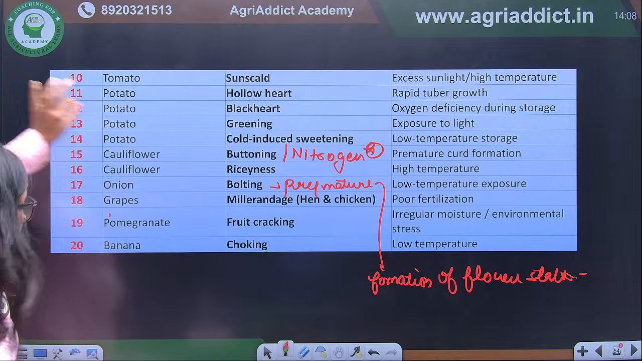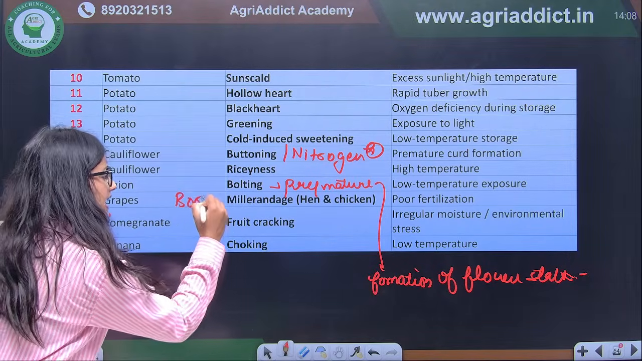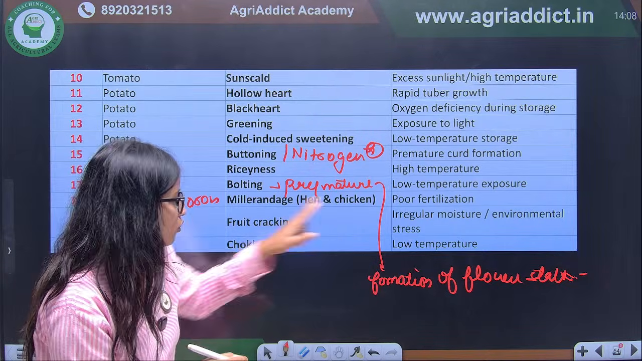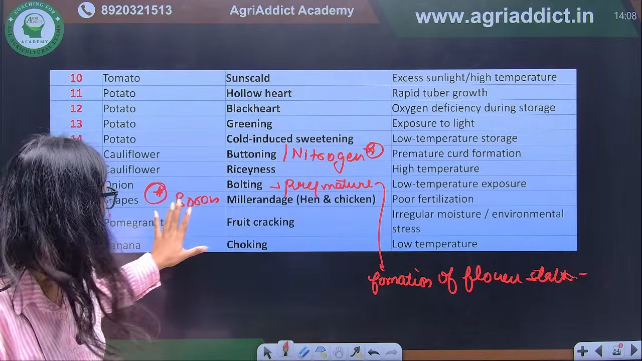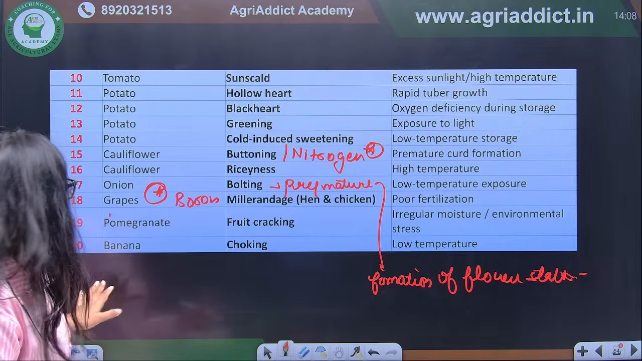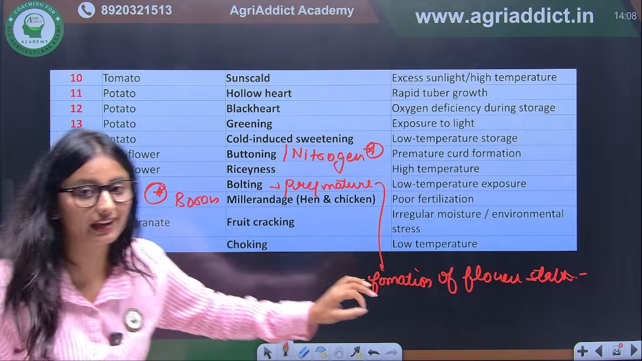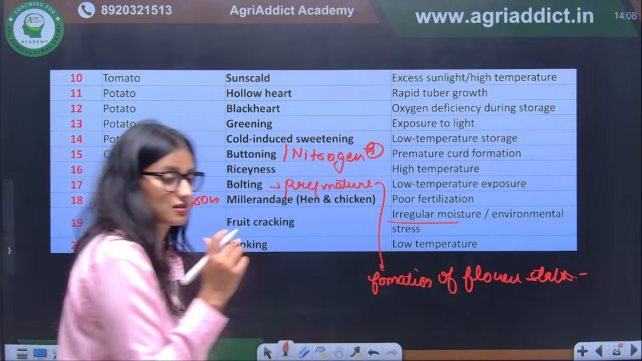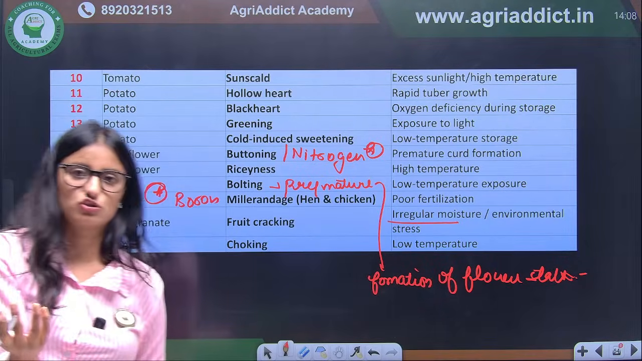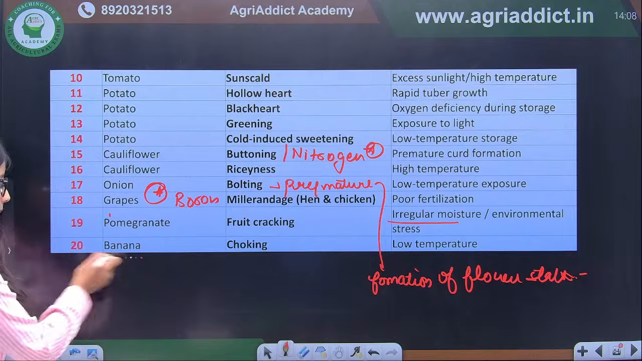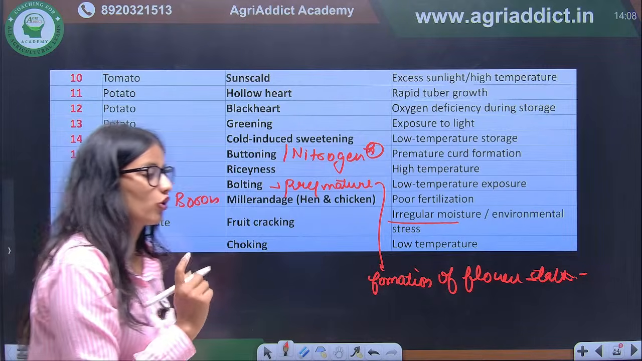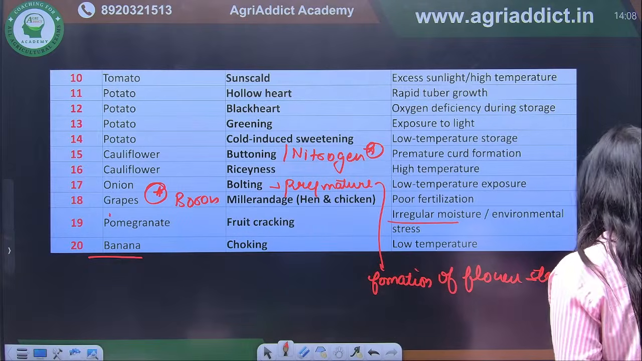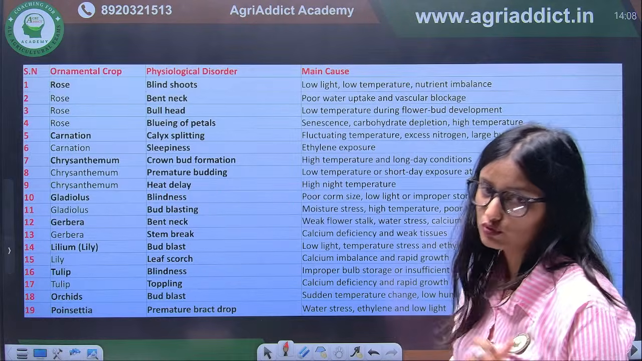We can also relate it with boron, but there are other factors also. Hen and chicken is with boron. So when there is boron or poor fertilization, you will pick boron. Correct. Next we have pomegranate, fruit cracking. Again, fruit cracking in pomegranate is due to irregular moisture. This is again environmental stress, a physiological disorder of the pomegranate. Next is banana. There is choking in the banana, that is due to the low temperature. So these were the major physiological disorders of fruits and vegetables.